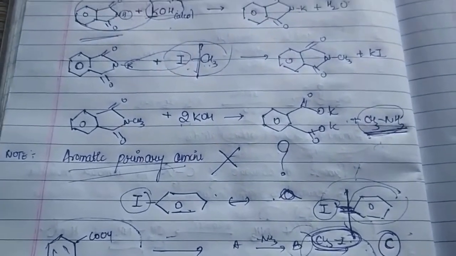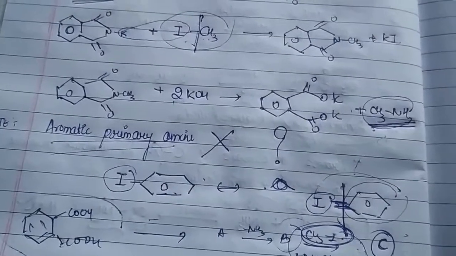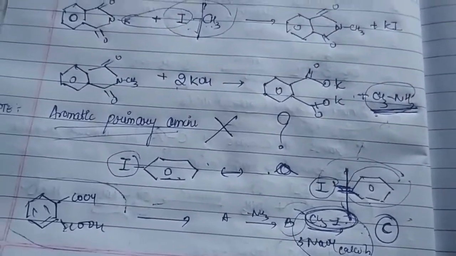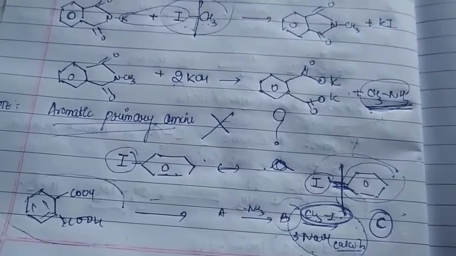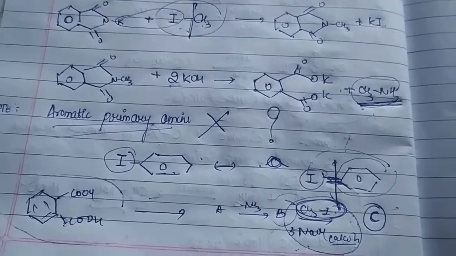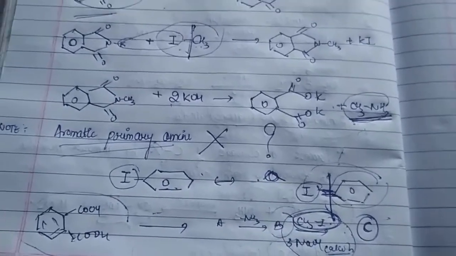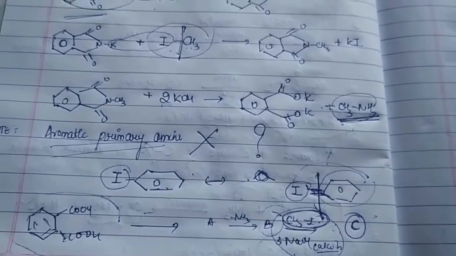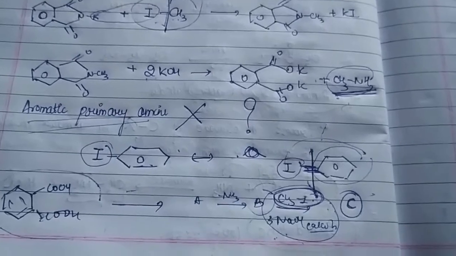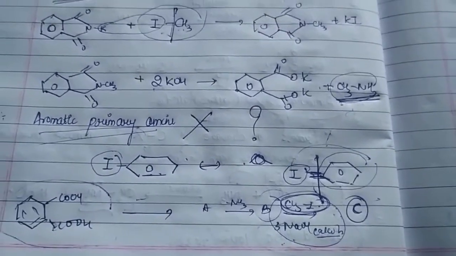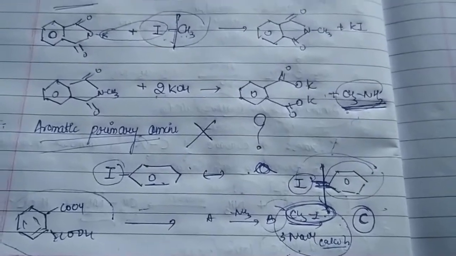Now the question arises: okay sir, till now, whatever we have seen with respect to Gabriel phthalimide, you said that we can't prepare aromatic primary amine. So is there any other means so that we can prepare an aromatic primary amine? Of course we can. That is called the Hofmann bromamide degradation reaction. So let us now deal with that reaction.